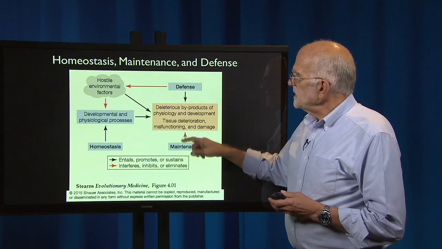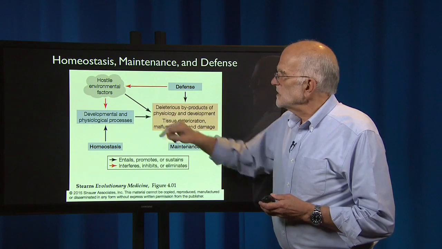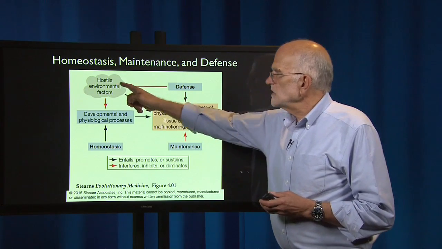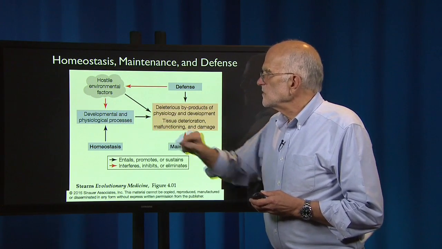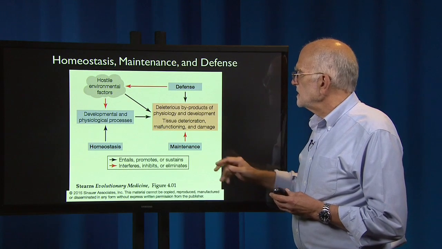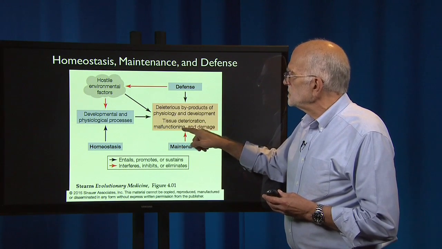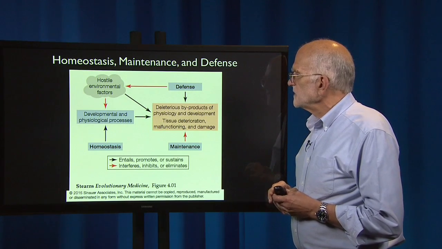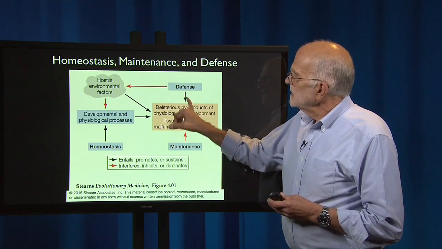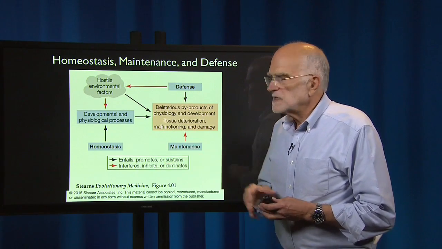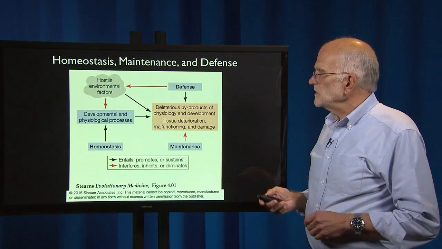So defense interferes with the hostile environmental factors. Hostile environmental factors interfere with normal development and physiology. Maintenance interferes with tissue deterioration and malfunction. So you can see that defense, maintenance, and homeostasis are conceptually separated.